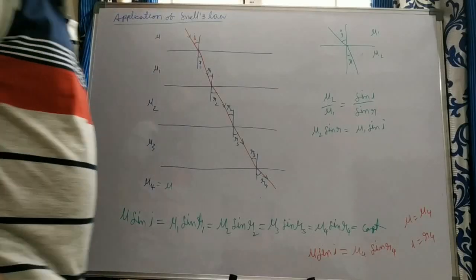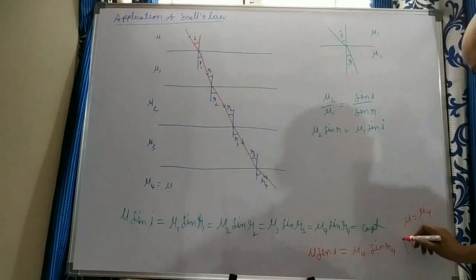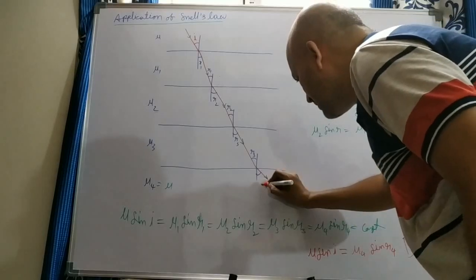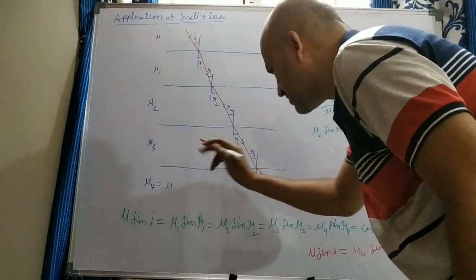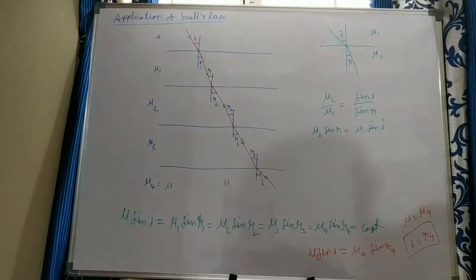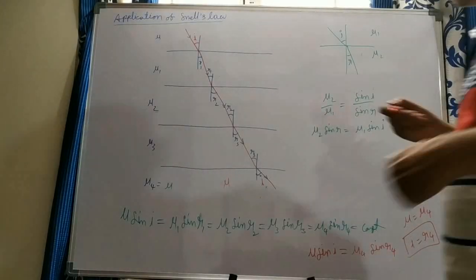So if i is equal to r, we get that means what is here, angle? This also we get. I, if it is equal to mu means, this is one of the applications.